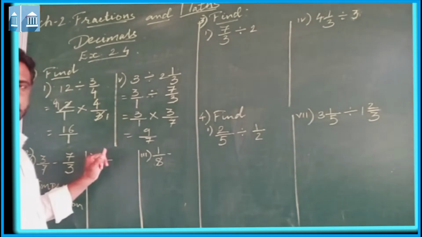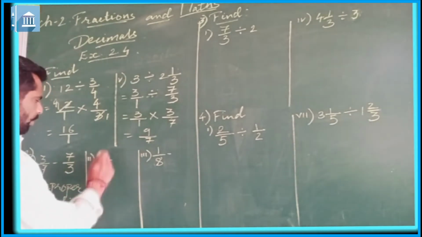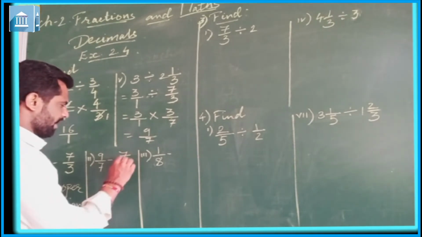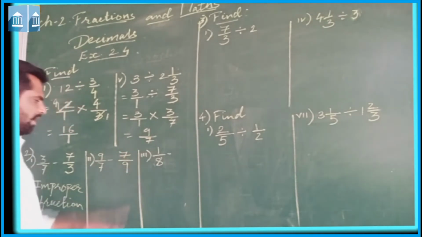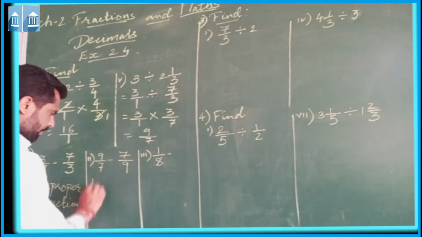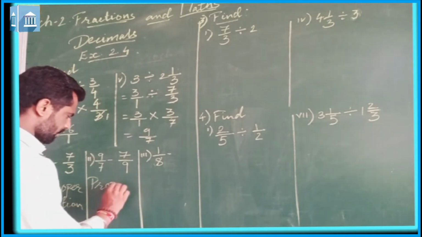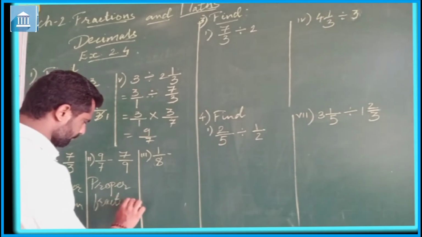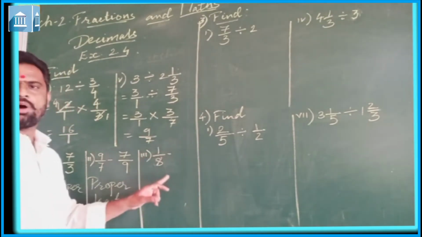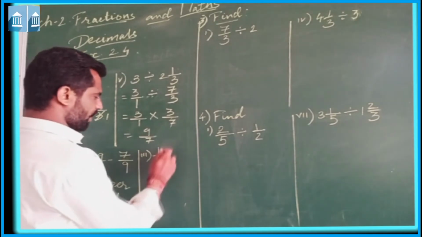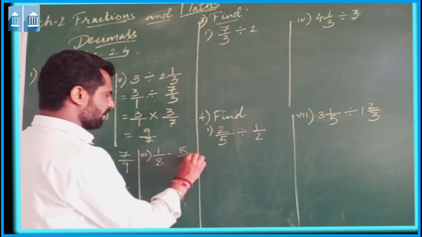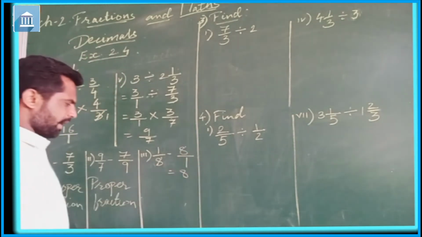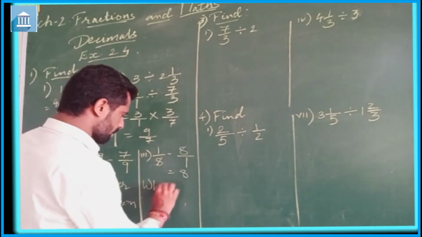Second question is 9 upon 7. What will be the reciprocal of this 9 upon 7? The reciprocal will be 7 upon 9. Now 7 upon 9 will be a proper fraction. Now 1 upon 8. The reciprocal of 1 upon 8 will be 8 upon 1, which will be equal to 8, and this will be a whole number.